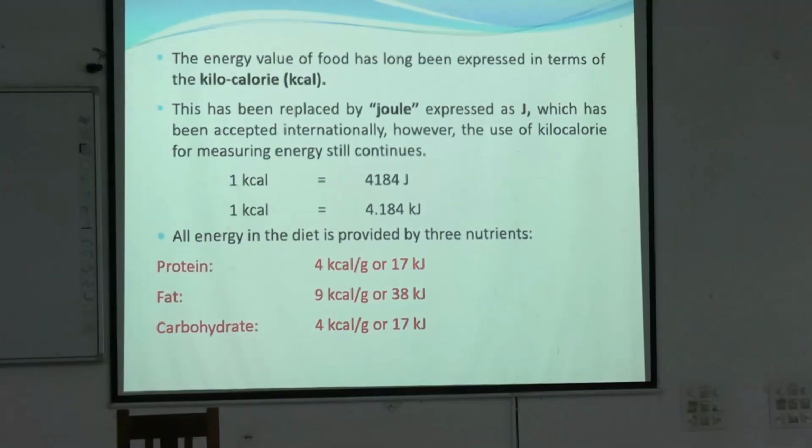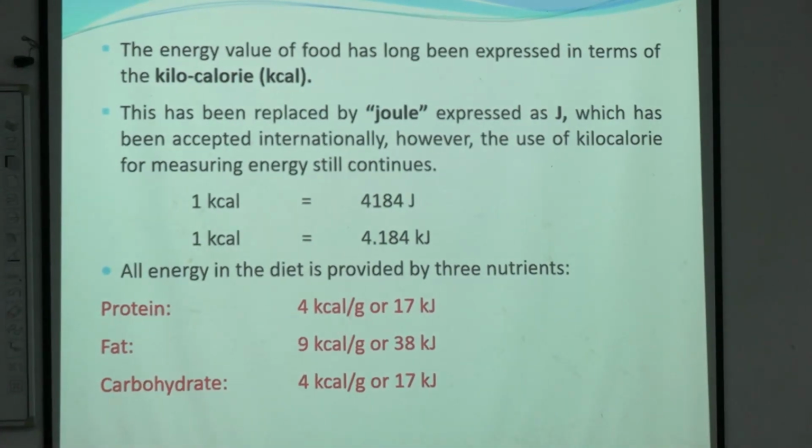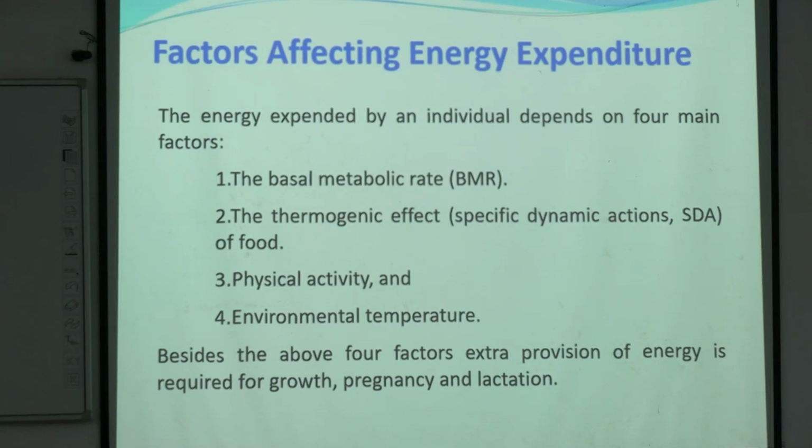Okay, the energy value is denoted in units of kilocalorie. Nowadays, it is also expressed in joule. And what is the conversion value? 1 kilocalorie is equal to 4.2 or 4.18 kilojoule. And these are the energy values for protein, fat and carbohydrates. So how to determine the energy expenditure?